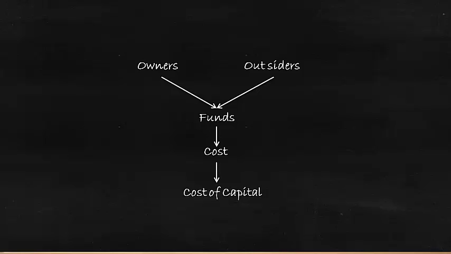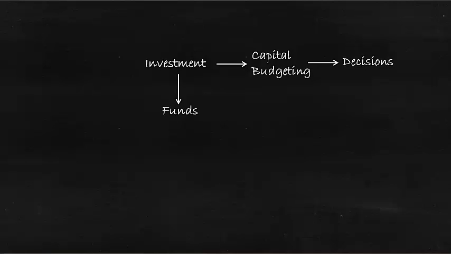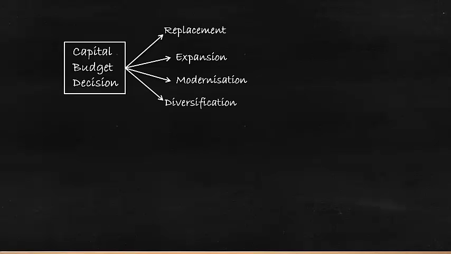So how is cost of capital useful? Let's understand. In business, if you want to make any investment, for that you have to do the capital budgeting exercise for taking a decision. Similarly, for making that investment, what we need is funds, and funds can be raised only based on capital structure decisions. So let's understand this. A capital budgeting decision can be anything like replacement, expansion, modernization or diversification. But for that, the funds have to be raised only after taking a capital structure decision.